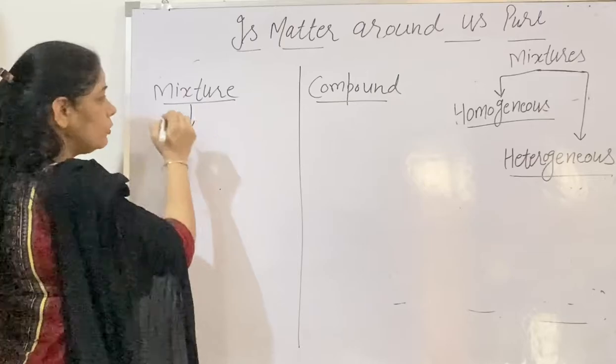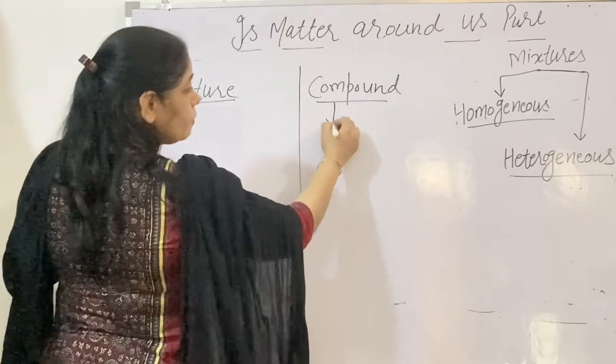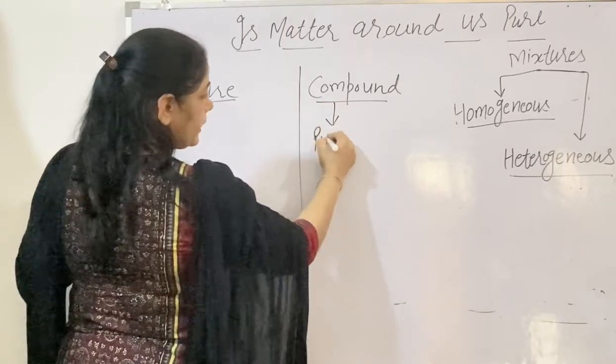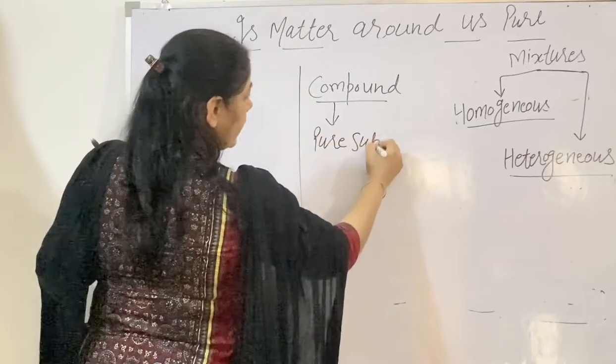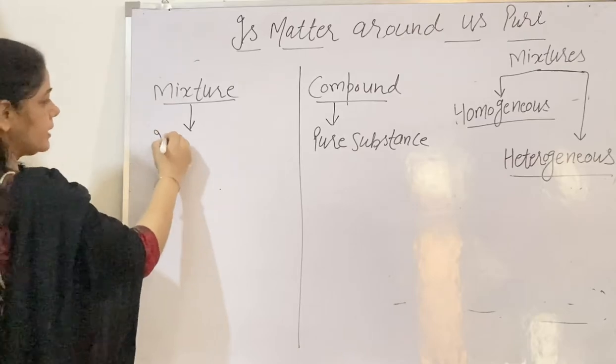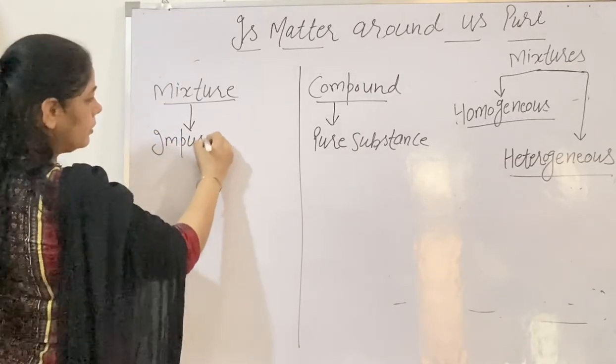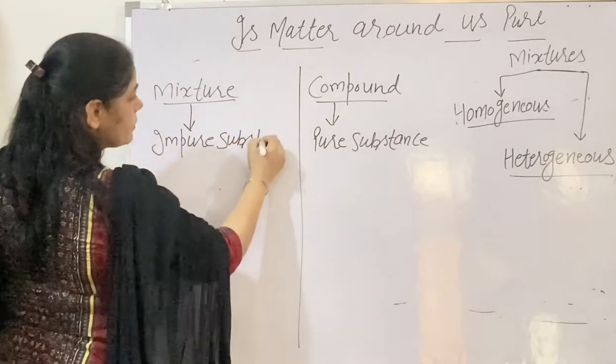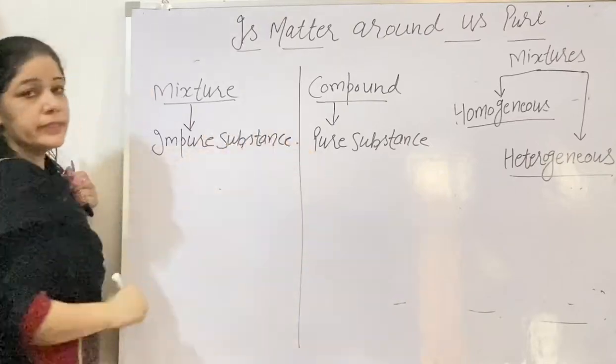Now, as I have told you, what is a compound? It is a kind of pure substance. And a mixture is a kind of impure substance. This is the first.